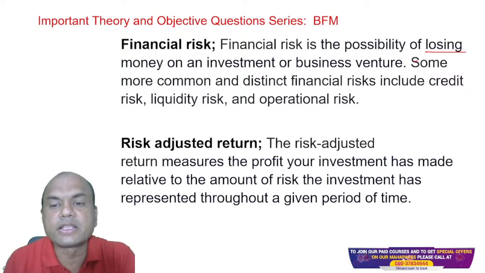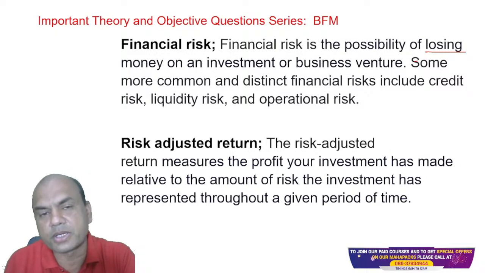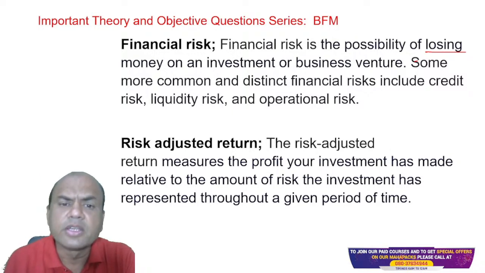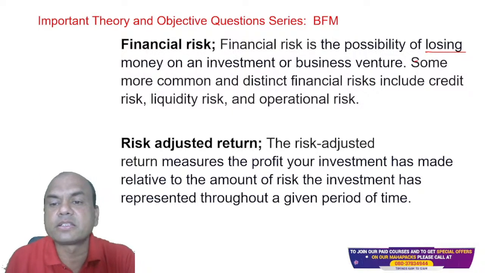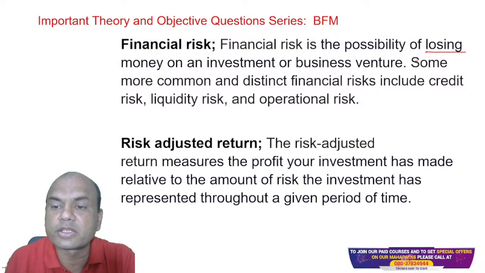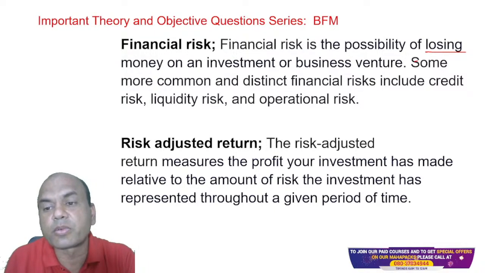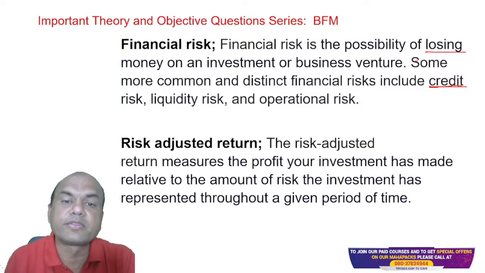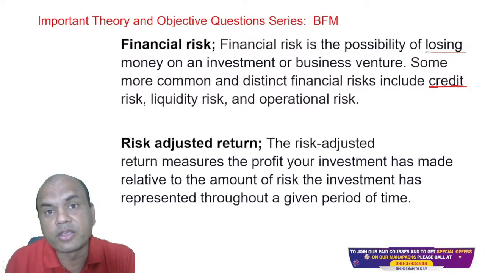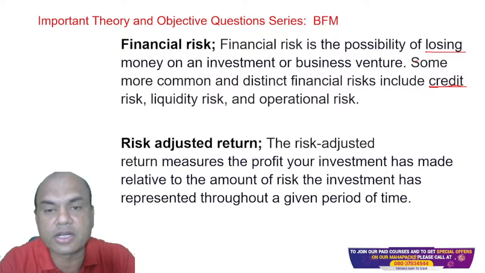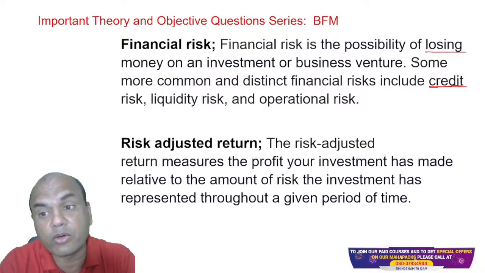Some more common and distinct financial risks include credit risk, liquidity risk, and operational risk. So these are the common and distinct financial risks. I always face the problem of credit risk. What is credit risk? Credit risk means if the bank gives a loan to somebody, whether the loan will be repaid or not. That is known as credit risk.